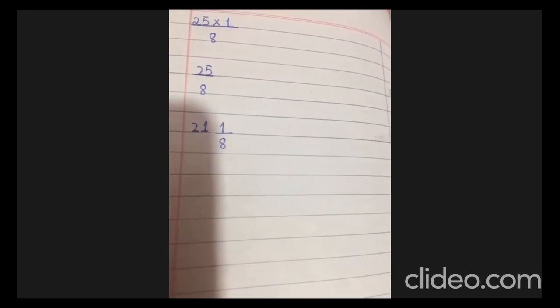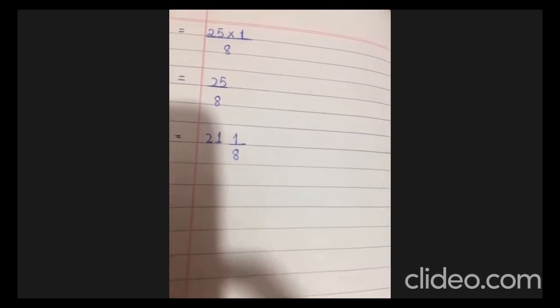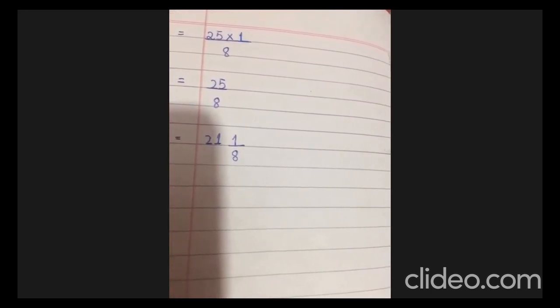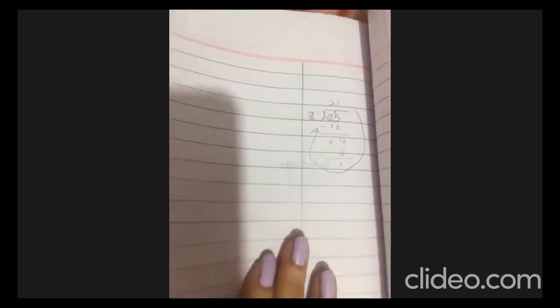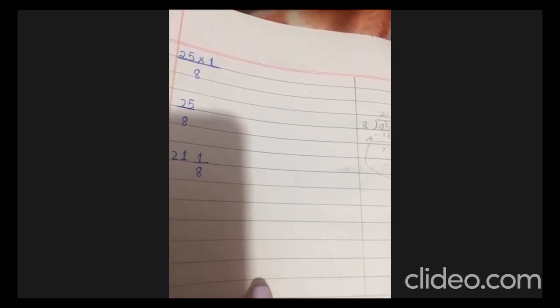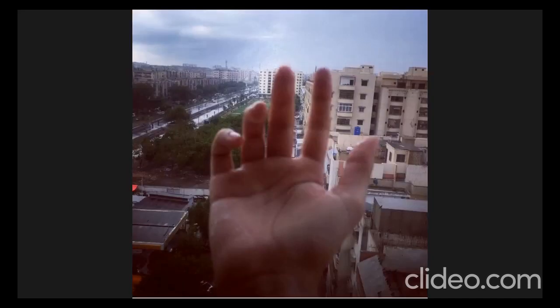Okay, Maida, I'm checking what you are doing wrong. 25 divided by 8. So when you divide 8 by 25, where is the solution of this step? 8 ones, beta, what are you doing? 8 to 16, are you in your senses? 8 multiplied by 3 is 24, beta. Maida, 8 multiplied by 3 is 24. Correct this one. Okay, now I'm moving to the next one.